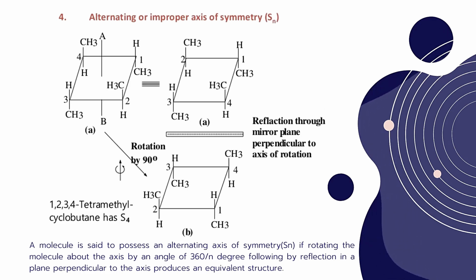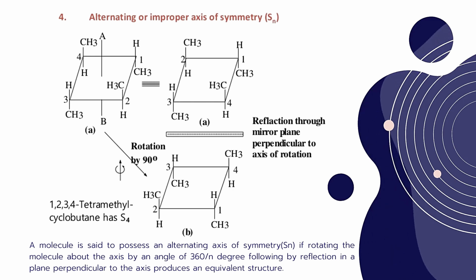Fourth kind of symmetry element is called alternating or improper axis of symmetry. A molecule is said to possess an alternating axis of symmetry, which is represented with Sn, if rotating the molecule about an axis by an angle of 360 degrees or 360 by n degrees, followed by reflection in a plane perpendicular to the axis, produces an equivalent structure.